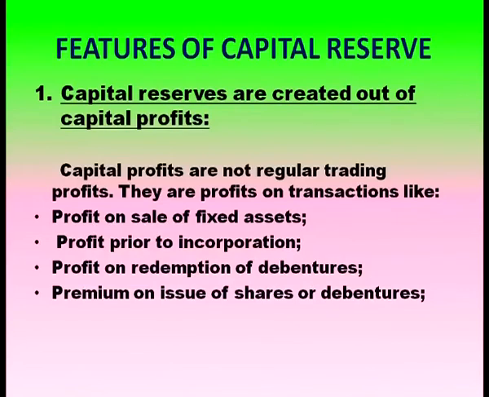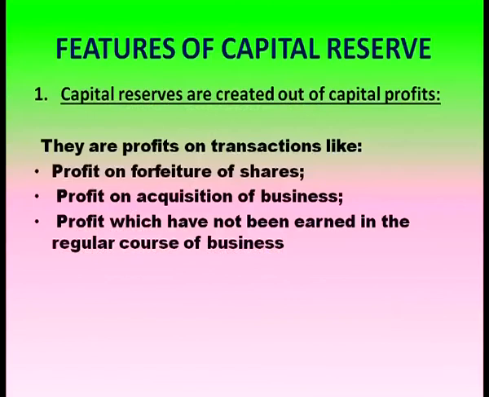Capital profits are not regular trading profits. They are profits on transactions like profit on sale of fixed assets, profit prior to incorporation, profit on redemption of debentures, premium on issue of shares or debentures. Capital profits are also seen in transactions like profit on forfeiture of shares, profit on acquisition of a business, profits which have not been earned in the regular course of business.